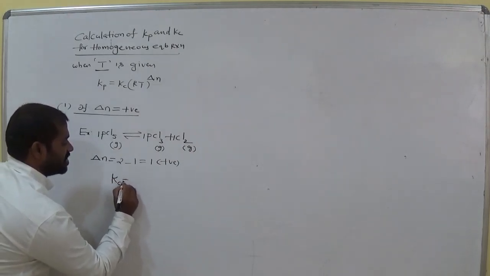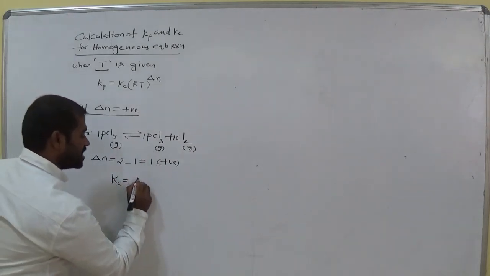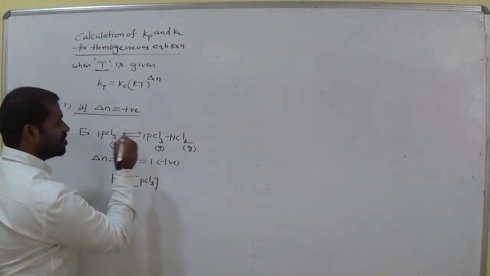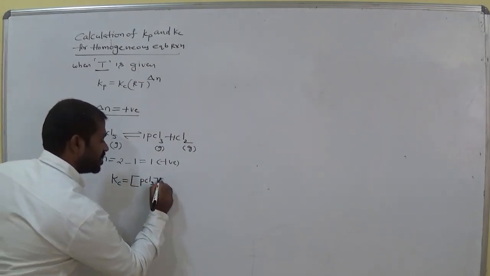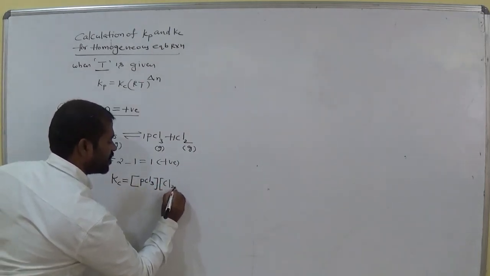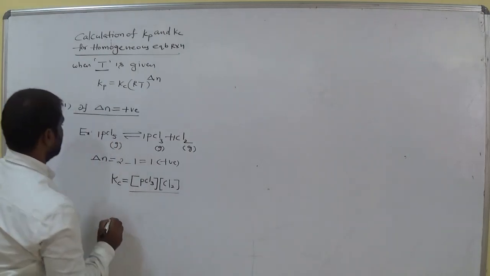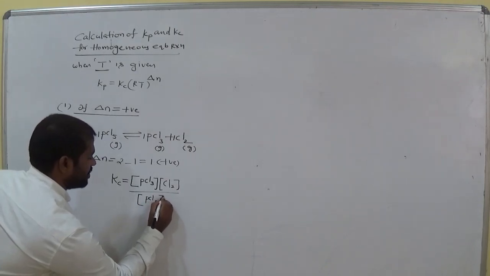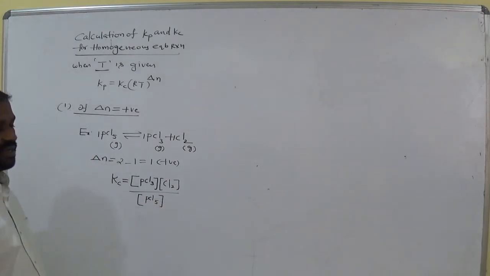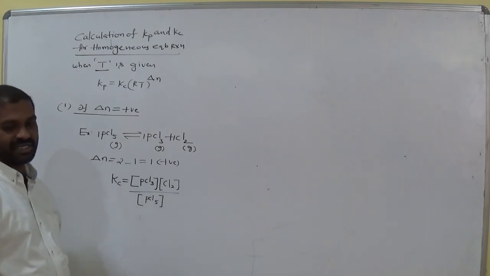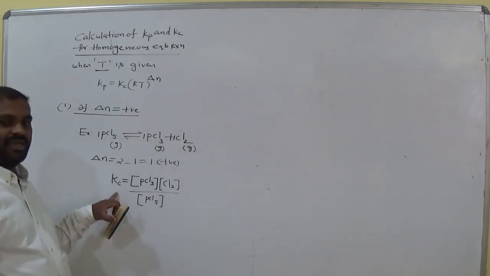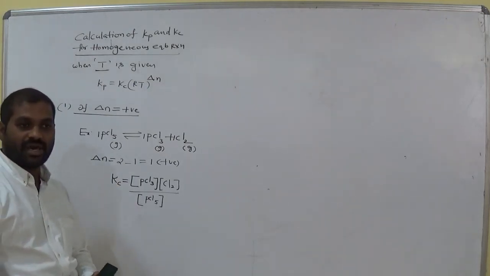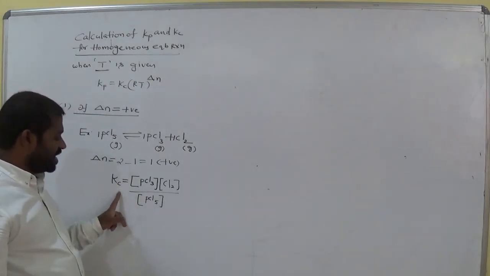Kc is equals, what is the value of Kc here? Molar concentration of products, that is PCl3. What is the coefficient? 1. And molar concentration of Cl2, divided by molar concentration of PCl5. Am I right? This is the expression for the given gaseous equilibrium, that is Kc expression. So what is meant by Kc? Equilibrium constant in terms of concentration, in terms of molar concentration.